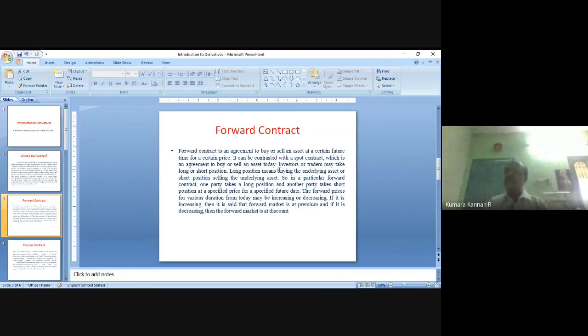So he created the contract with Canara Bank, telling that on the 16th December I will give you $10,000, and Canara Bank will pay me 73 rupees per dollar. He feared that the spot rate that day would be 68 rupees. But in reality, on 16 December, the spot rate has become 78 rupees, right?